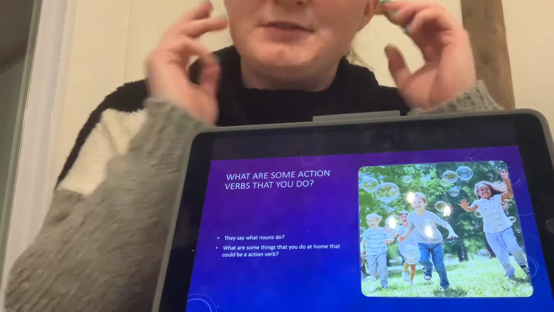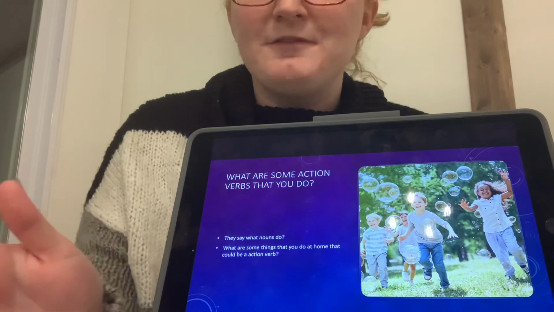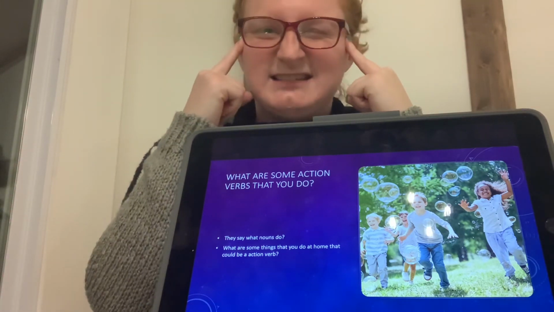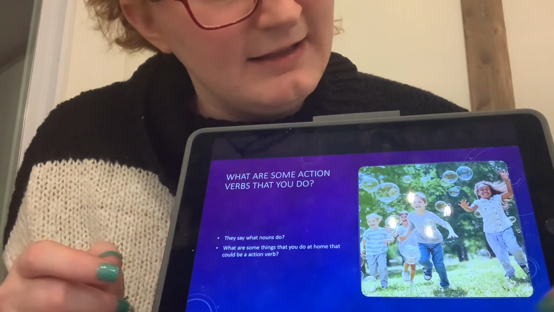And now that we know so much about action verbs, we can use them every day in those SVO sentences. Alrighty, that's the end of our lesson.